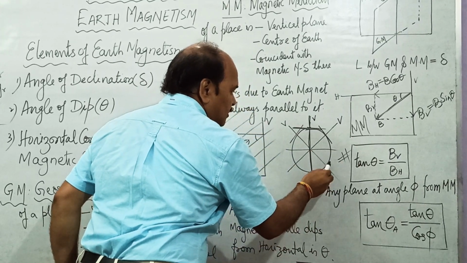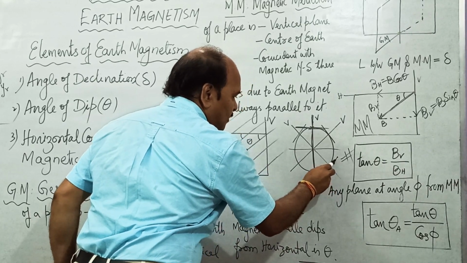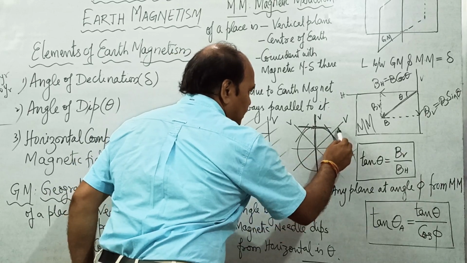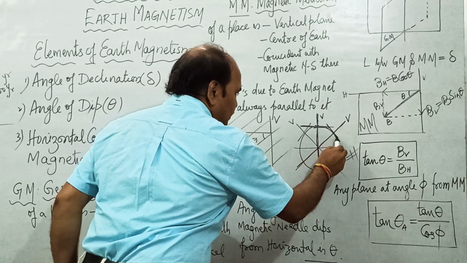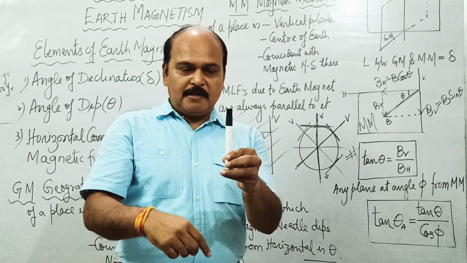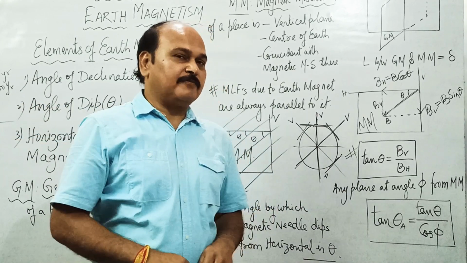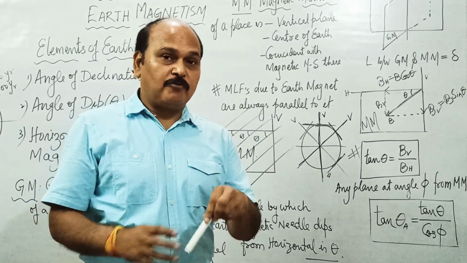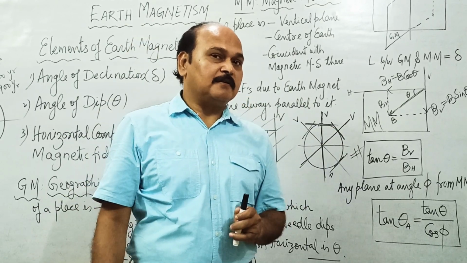What is vertical here? Vertical here is the line passing through the center of Earth, and the direction perpendicular to that is horizontal. If this happens to be the vertical at this place, then what about this? This is the horizontal of the place. So every place on the Earth's surface has a distinct vertical and a distinct horizontal. Of course, there are infinite directions in horizontal, but vertical is one and only one.